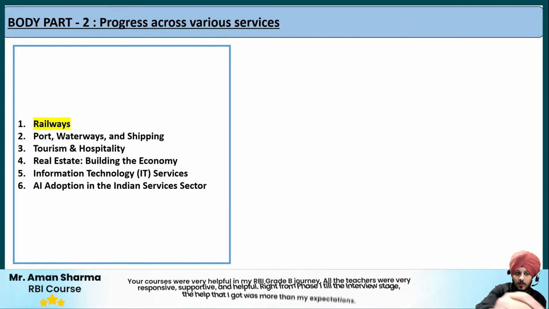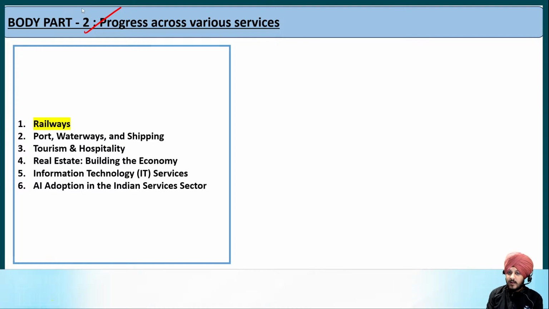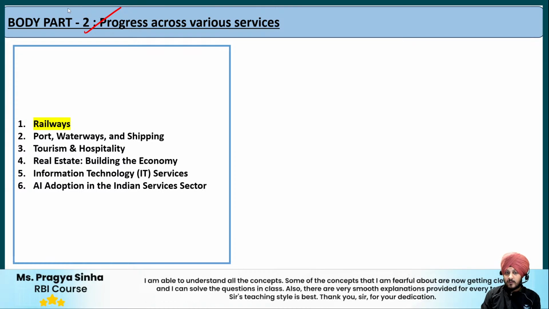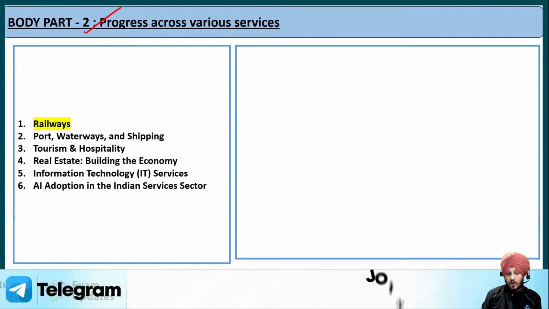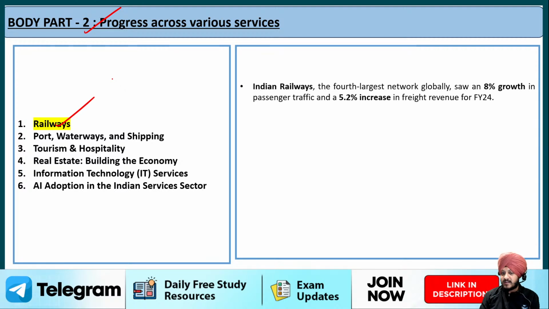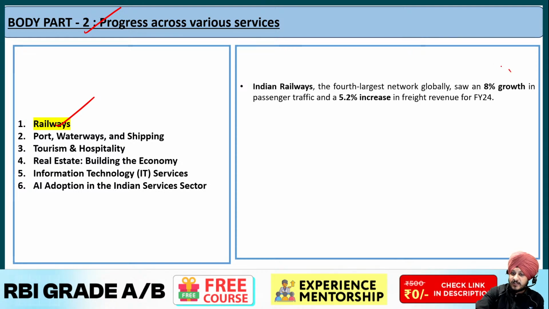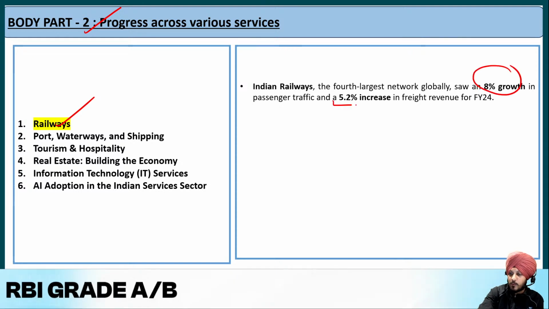After that, let us talk about body part 2, which is regarding the progress across various services. Fine, the progress of various services as far as India's service sector is concerned. So the Economic Survey firstly talks about the railway sector. Fine, what does it say about the railway sector? It says that Indian Railways, the fourth largest network globally, saw an 8% growth in passenger traffic and a 5.2%